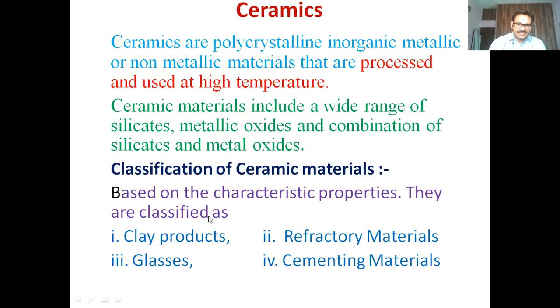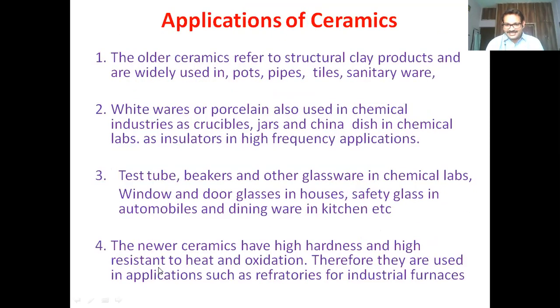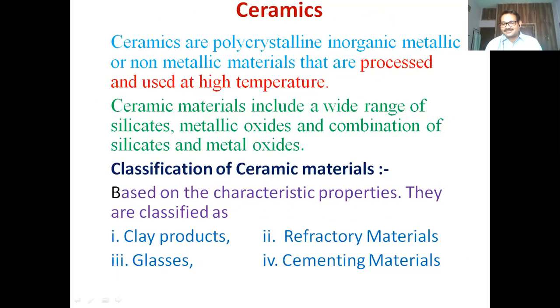They are classified as clay products, refractory materials, cementing materials, glasses, asbestos, adhesives, etc. They all normally have metal oxides and non-metal oxides, processed and used at high temperatures, so we can class them into ceramics.